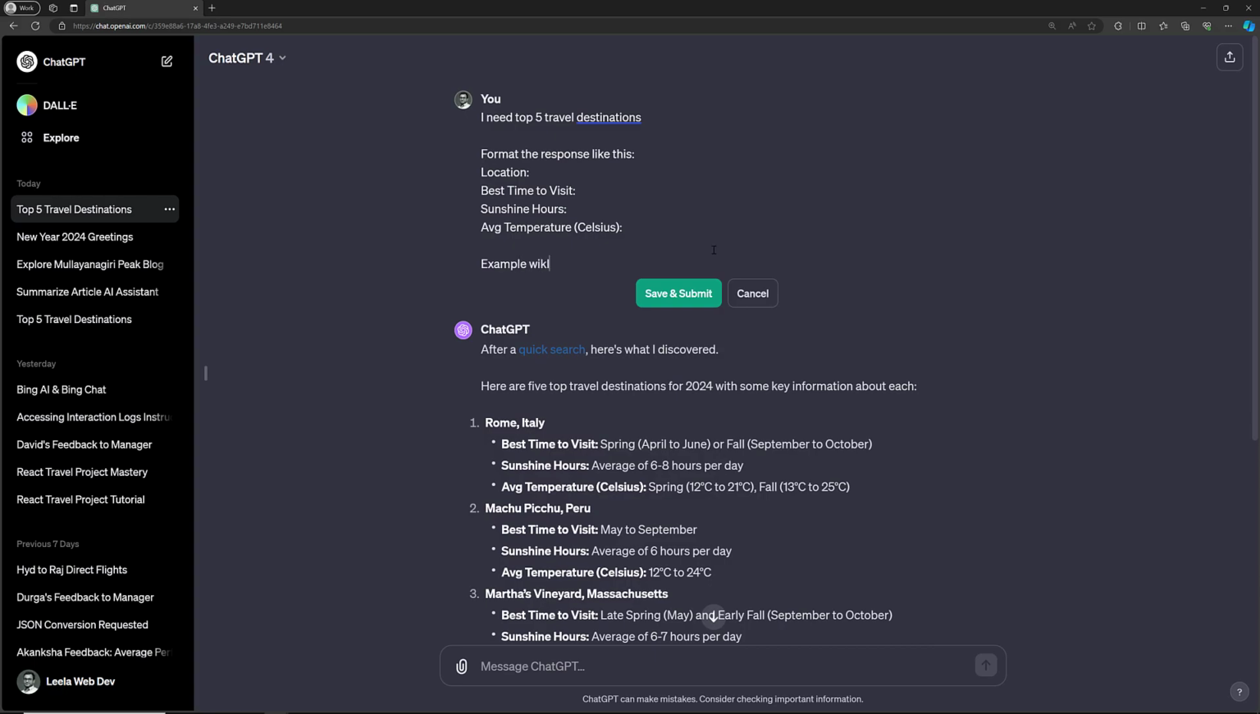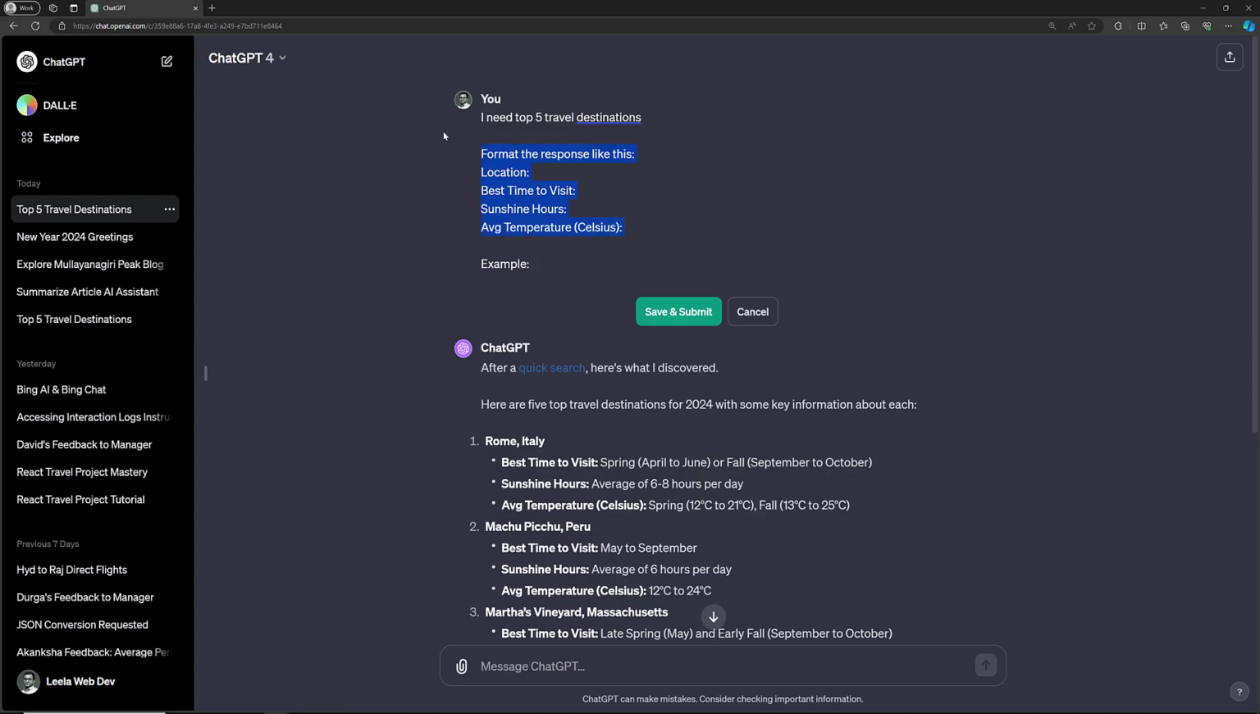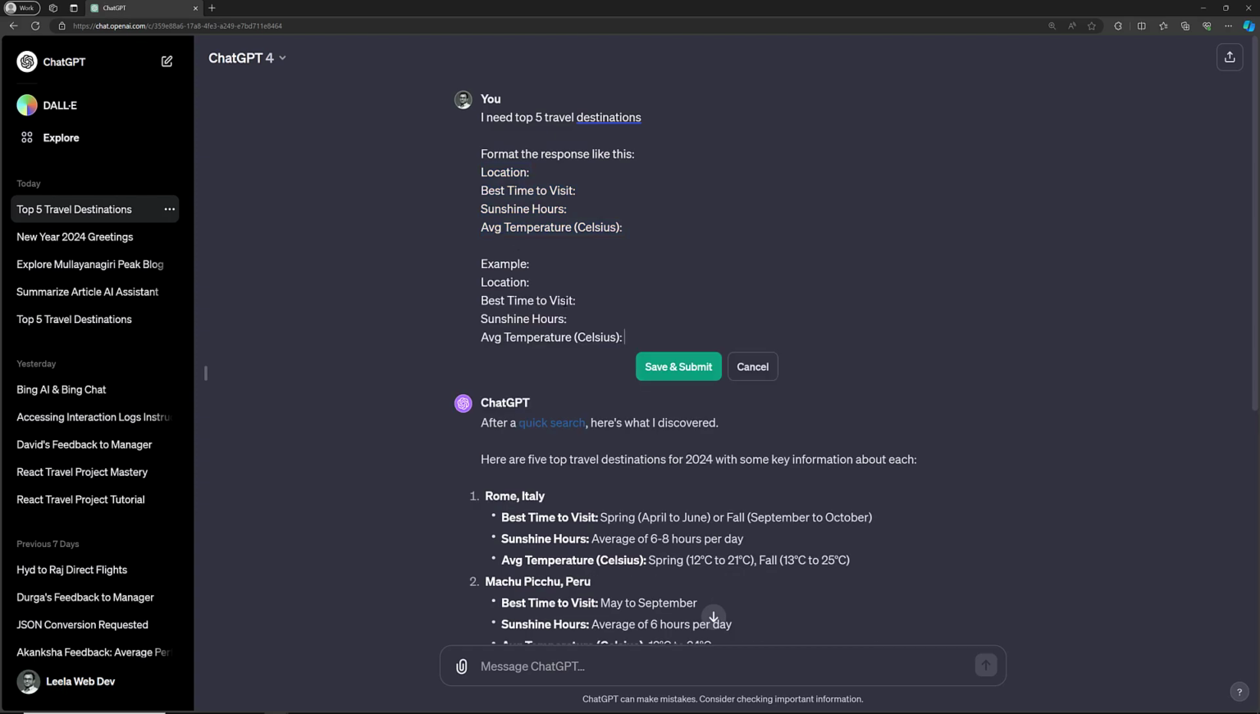Example will be, let's say, we'll take this one, location. We will give some place, Hyderabad or anything. Best time to visit is January to March, and here sunshine hours is 10 hours, let's say, and average Celsius is 28 degrees. Okay, that's it.